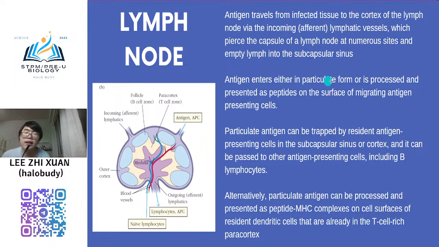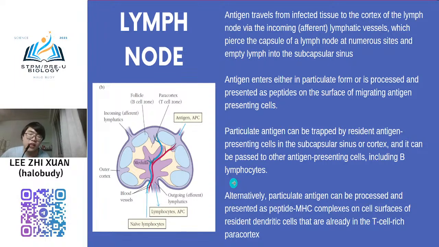Okay, so once your antigen is already enter the lymph node, they will enter either in particulate form or is processed and presented as peptide on the surface of migrating antigen presenting cell. So okay, so this one I will explain in more detail during the development immunity, but you need to know this function where the antigen presenting cell will maybe occur at here. And then particulate antigen will be trapped by the single antigen presenting cell, and it can be passed to other antigen presenting cell. Okay, so alternately, particulate antigen can be processed and presented as peptide MHC complex on cell surface, so that already in the T cell rich paracortex.